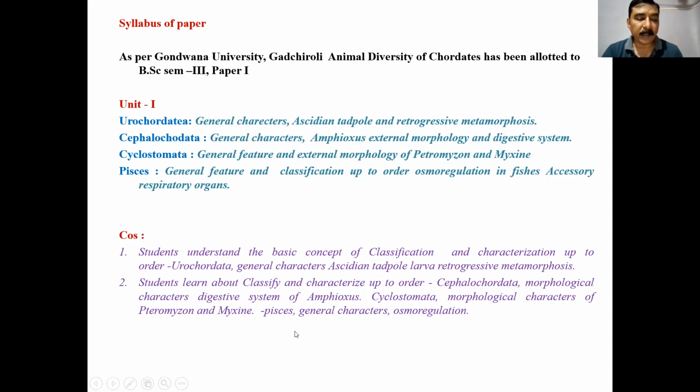Myxine is commonly called a hagfish, and it is nocturnal. They can live at a depth of 2,000 feet. They are parasites and are generally found attached to the bodies of fishes, particularly the gill area, and bore their way into the body, where they live in the viscera and the muscles. They are found in the North Atlantic and the Pacific coast of South America.